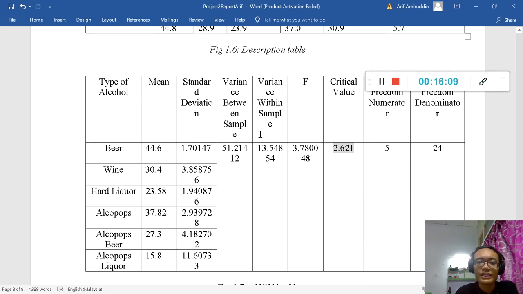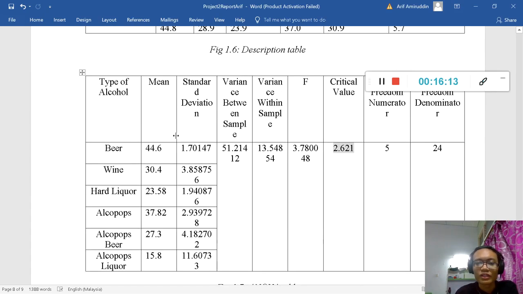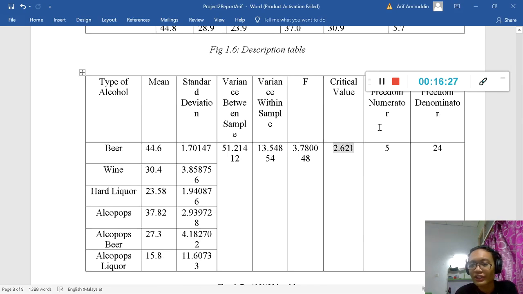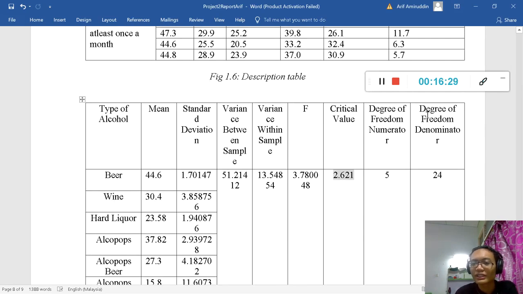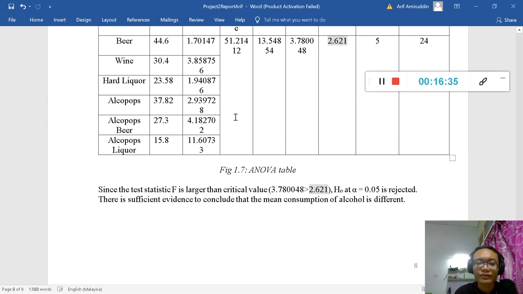And this is the table for the calculated data. So we have type of alcohol, the mean for beer, the standard deviation, variance between samples, variance within samples, F, this is the test statistic, critical value, degree of freedom for the numerator, and degree of freedom for the denominator.